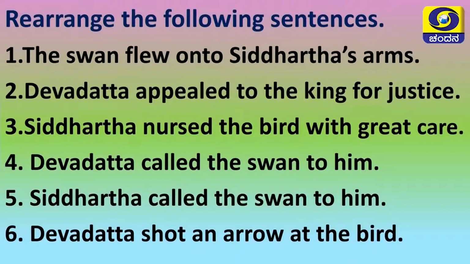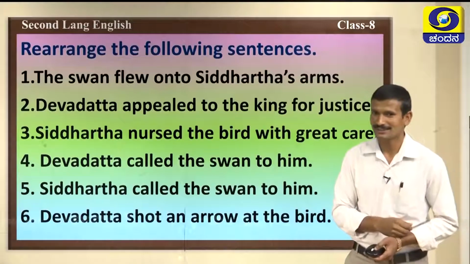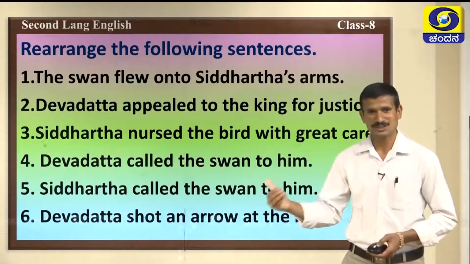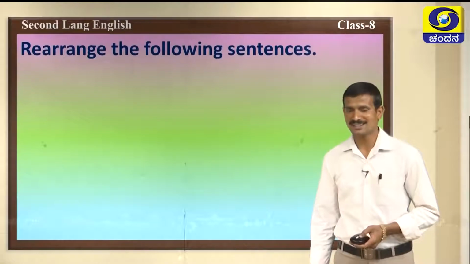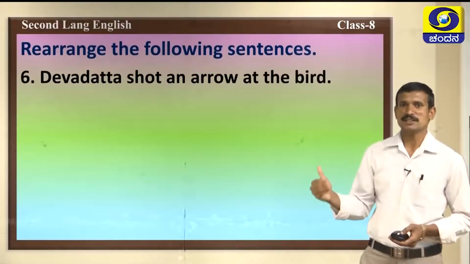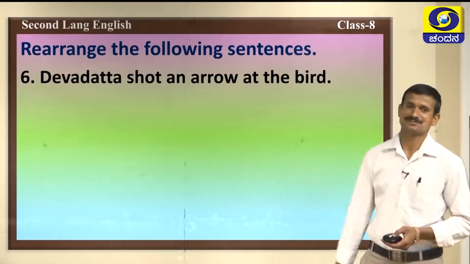Can you? Yes. Just go through the sentences, then you can get the idea which is the first sentence, which is the next, and the story. Have you done? Are you ready? Let us know the answers. The first one is, Devadatta shot an arrow at the bird. This is the first sentence.